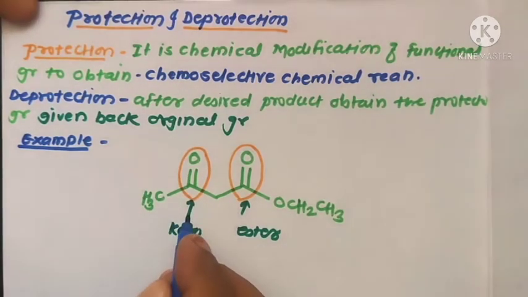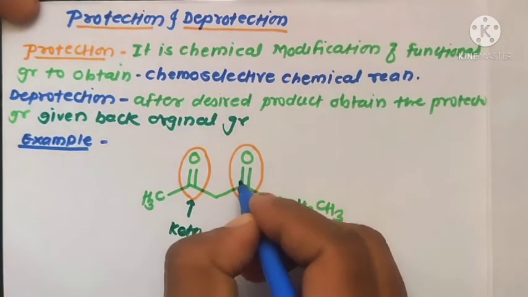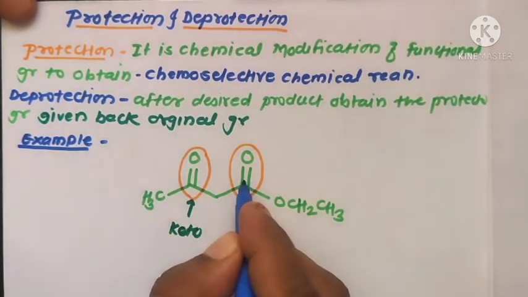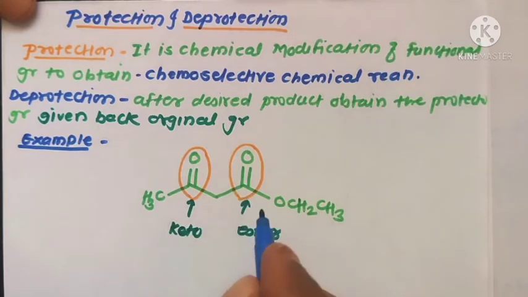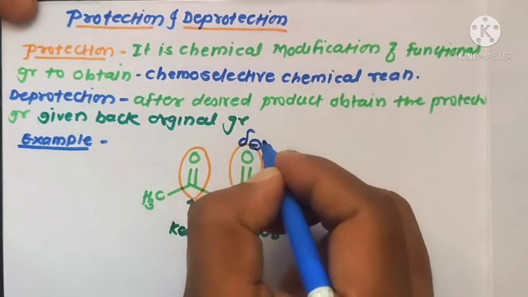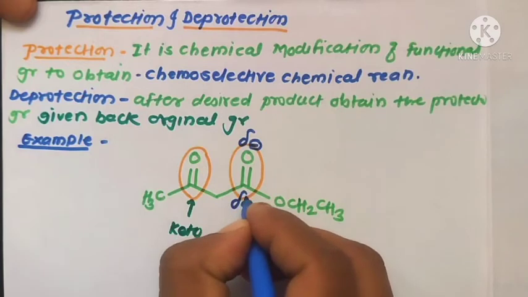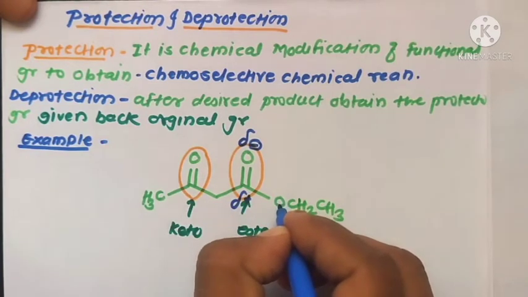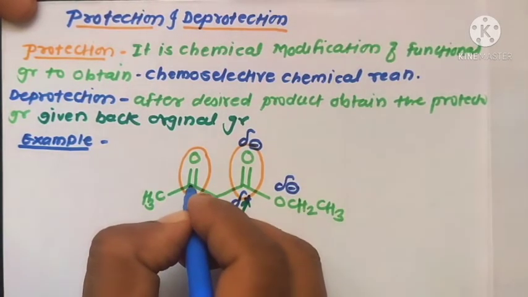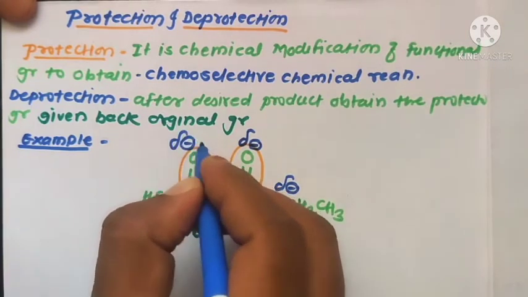Now the reactivity of the two different functional groups. Here the carbon is bonded with an oxygen atom, two different electronegative groups. There is a polar bond formation, that means formation of two poles. Here the oxygen is more electronegative, therefore the oxygen carries a delta negative sign, and this carbonyl carbon carries a delta positive sign. Again here, the oxygen atom has delta negative, and this carbonyl carbon has delta positive.